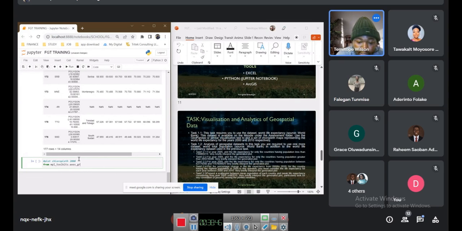Like I said, we are using a map, so that's grid one, and then I import my axis. Import make axis locatable, make axis locatable.